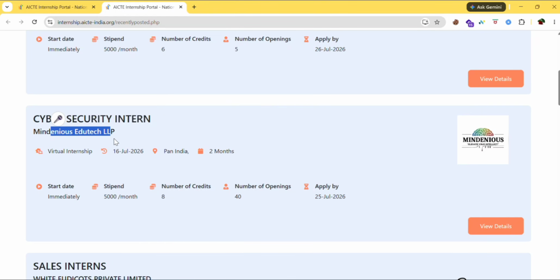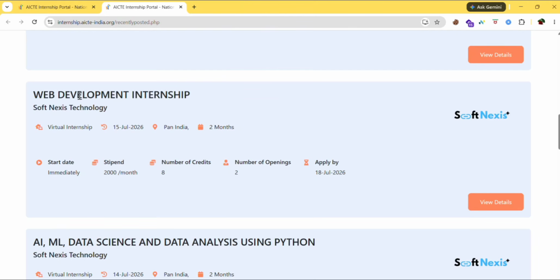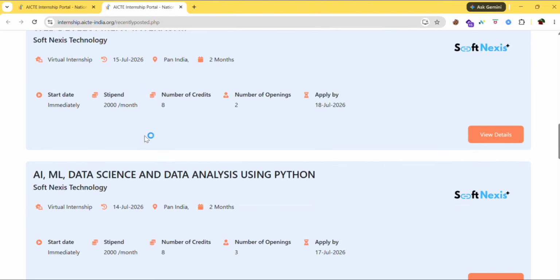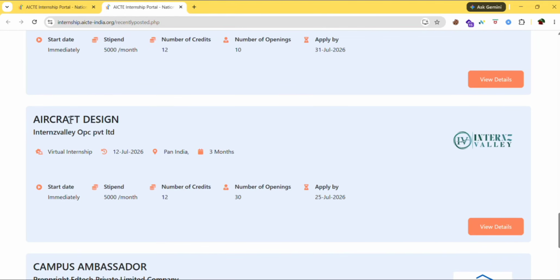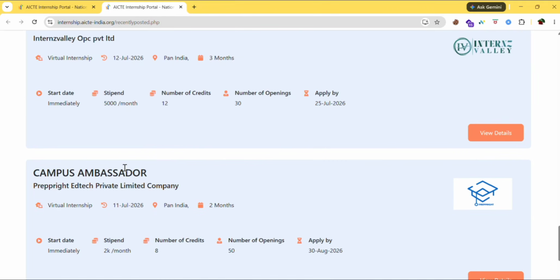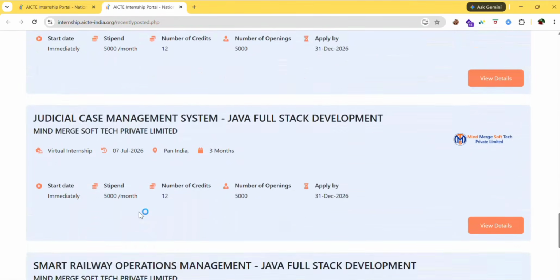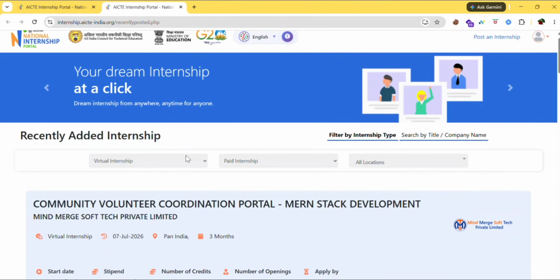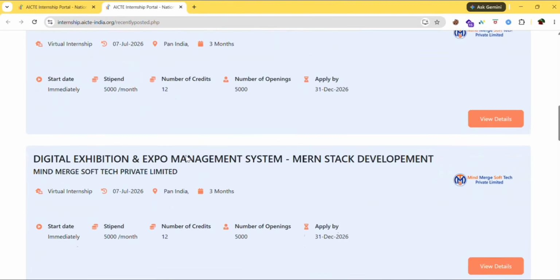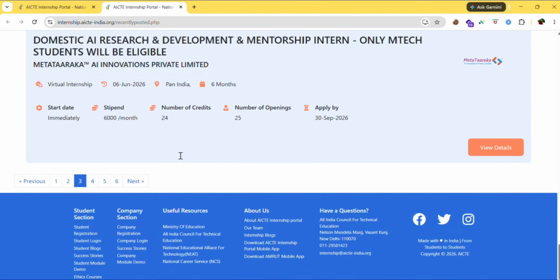Those who are interested in cyber security can go with cyber security. Sales, those who are interested in web development can go with that. Also you can do freelancing, marketing intern, aircraft design. So anyone from any field can apply for this. And if you click on next, you will find more. So this website is not only for tech students, it is also for non-tech students. So let me show you how you can apply for an internship here.